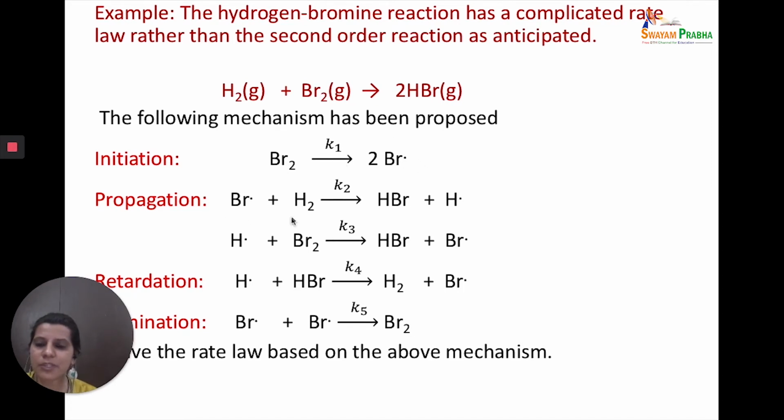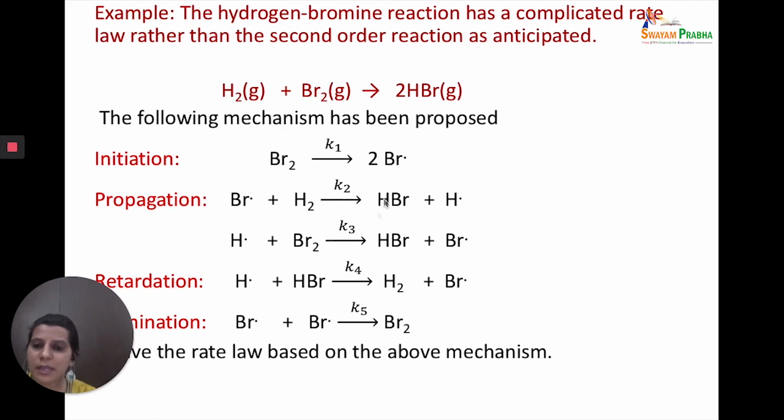In the propagation step, Br radical combines with H2 with the rate constant K2 to form HBr and H radical. The H radical can react with the Br2 reactant with the rate constant K3 to form HBr and Br radical. In the retardation step, one of the hydrogen radicals combines with the product to form H2 and then Br radical. In the termination step, the radicals will combine amongst themselves and form product Br2.